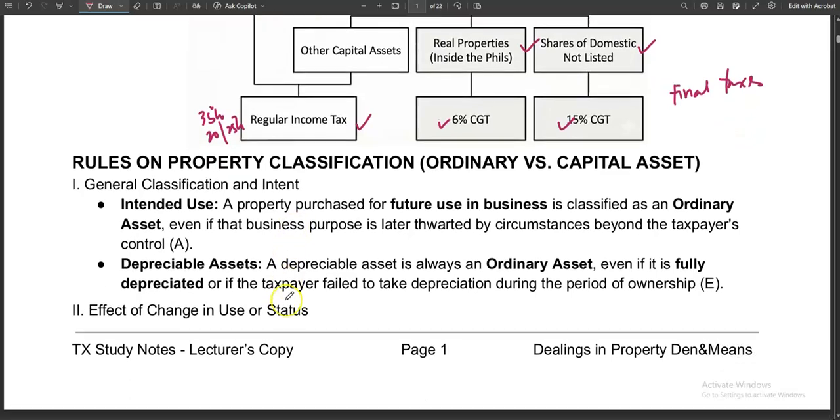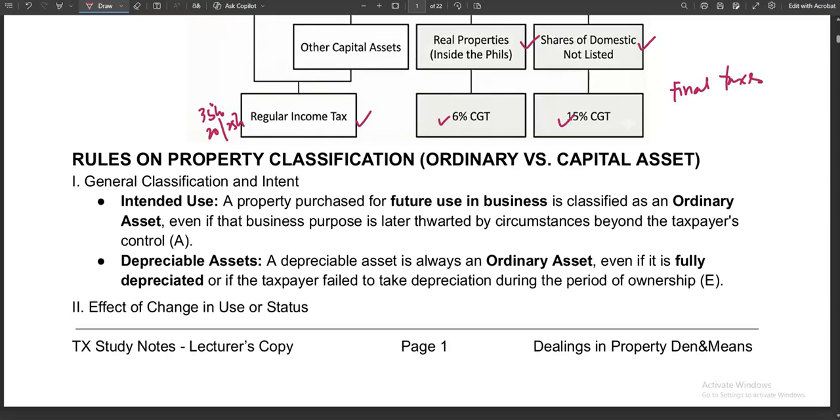Okay, now we have number one. The intention of having the property purchased: if the intention is to be used in business, even if that is for the future, then the classification of that asset upon purchase is an ordinary asset.